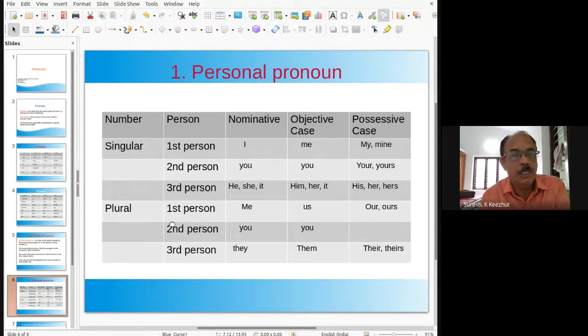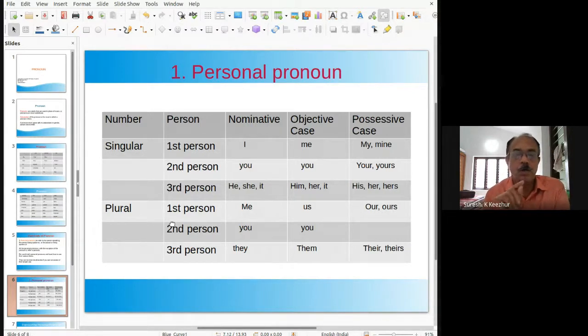Another thing we have to consider is person, whether it is first person, second person, or third person. Another is whether it is nominative. Nominative means it refers to the name of a person. Then whether it is the objective case.